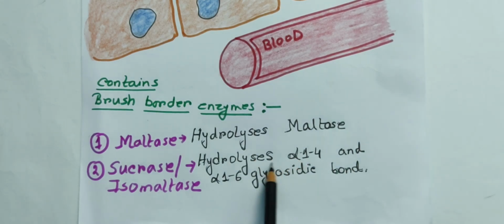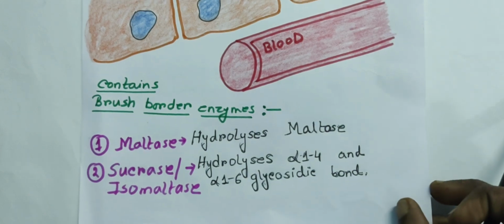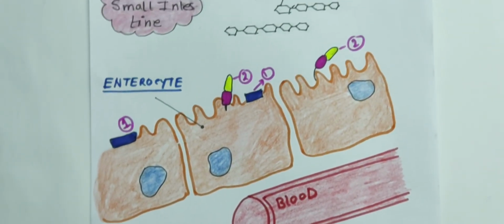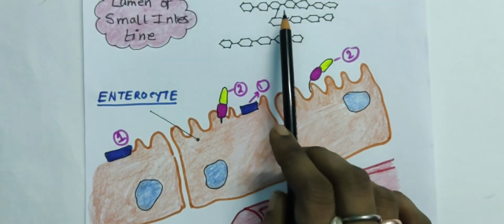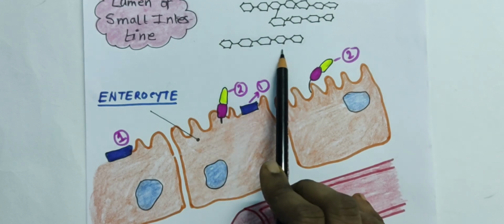As they act on the alpha 1,6 glycosidic bond, the branch breaks into a linear chain of glucose.